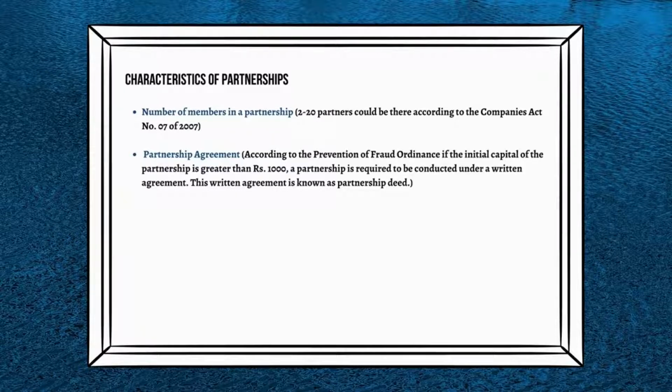According to the Prevention of Fraud Ordinance, if the initial capital of the partnership is greater than Rs 1,000, a partnership is required to be conducted under a written agreement. This written agreement is known as a partnership deed. Unlimited liability of partners: partners are unlimitedly liable for the debts of a partnership. If the assets of the business are not sufficient to pay off its debts, partners are liable to sacrifice their private properties even to pay off debts.